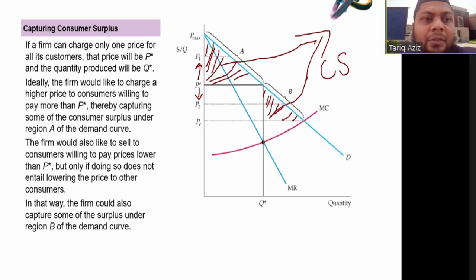A firm can charge on its from price, charge a higher price to consumers willing to pay more than P star, thereby capturing some of the consumer surplus under region A of the demand curve. The firm would also like to sell to consumers willing to pay prices lower than P star, but only if doing so does not entail lowering the price to other consumers. In that way, the firm would also capture some of the surplus under region B of the demand curve.